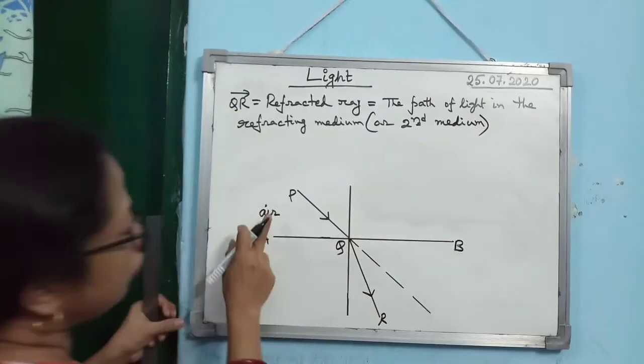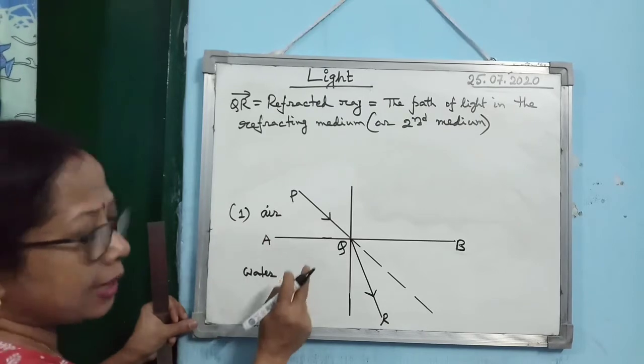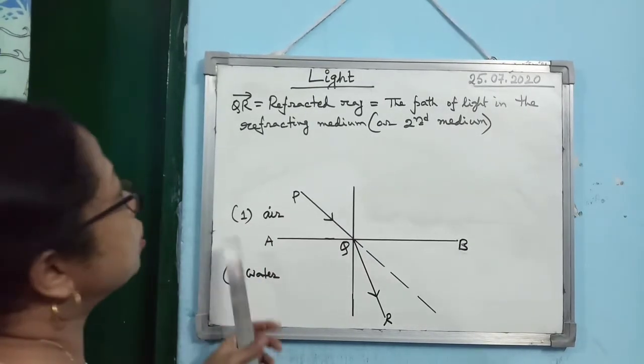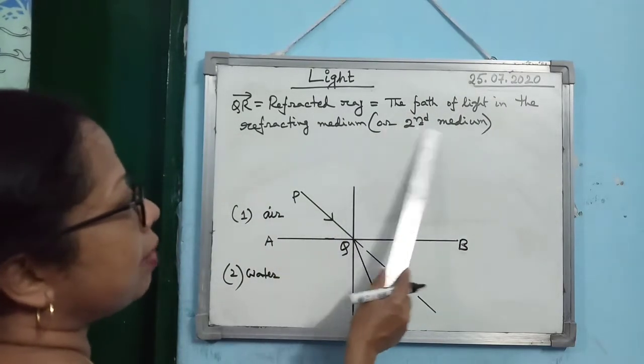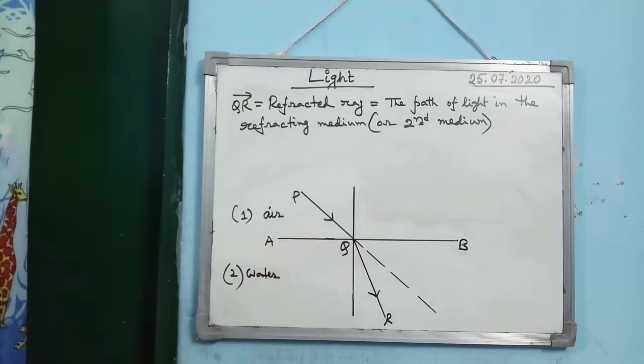You see, light is moving from air. So air is the first medium. Then it is entering into water. So water is the second medium. Okay. So what is the refracted ray? The path of light in the refracting medium or in the second medium is known as the refracted ray.